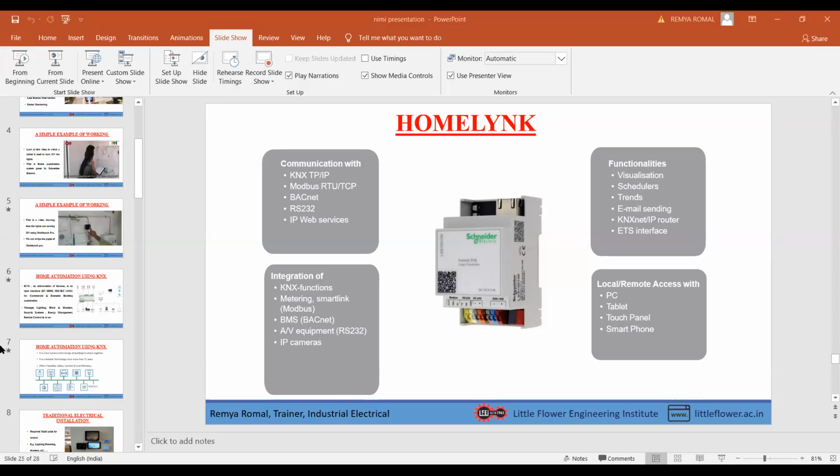I got a question: voltage is explained. I think this means that for KNX devices, all the devices are supplied with a power of 29 volt DC, and this 29 volt DC is made by converting the 230 volt AC into 29 volt DC with the help of a switched mode power supply.